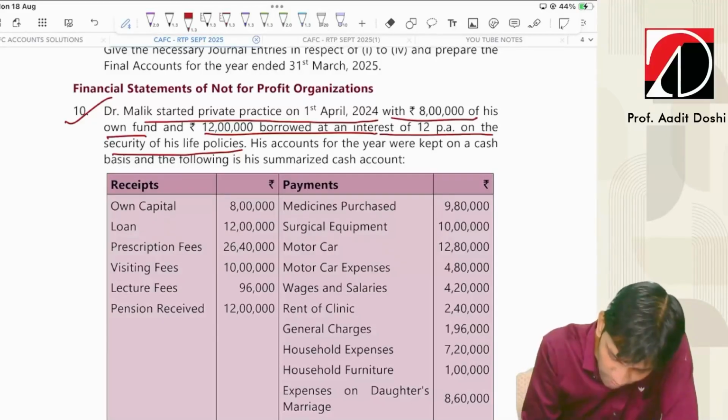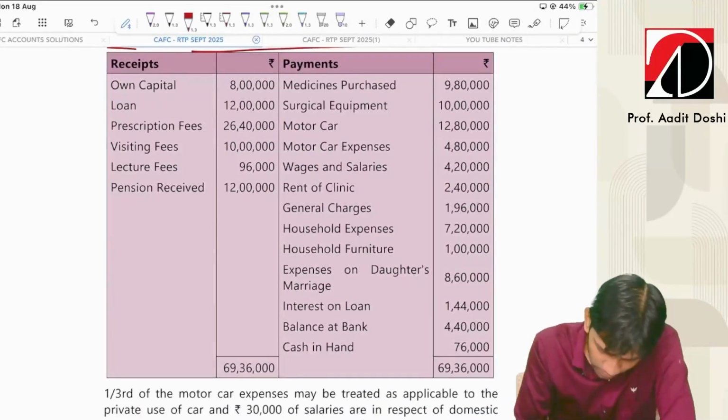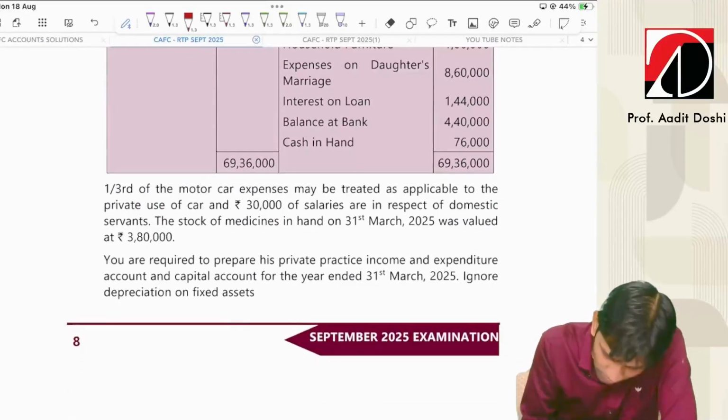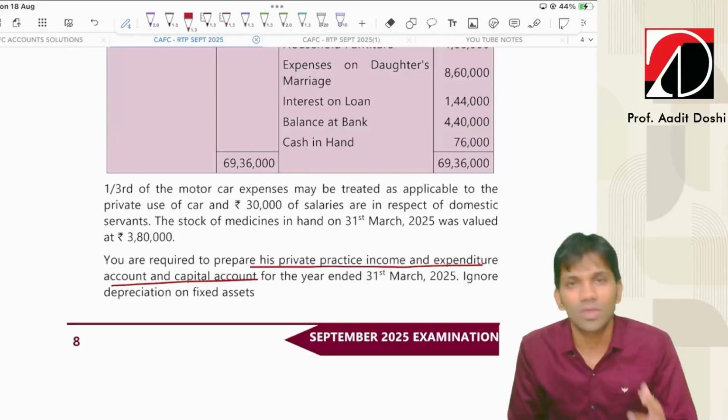His accounts for the year were kept on a cash basis, and the following is the summarized cash account. Fine, so the cash account is given here. Let's read this afterwards. You are required to prepare his private income and expenditure account and capital account. So guys, if you don't revise this sum before you go for the exams, you will get a little shock,